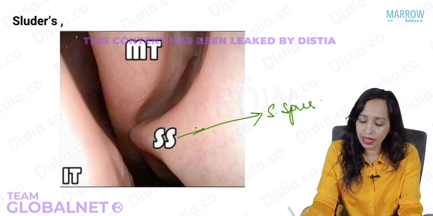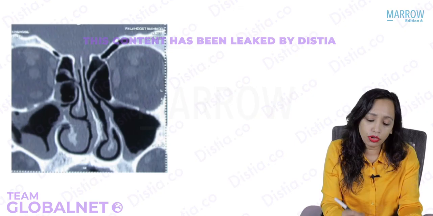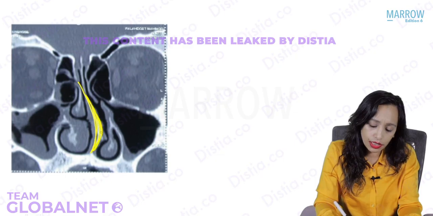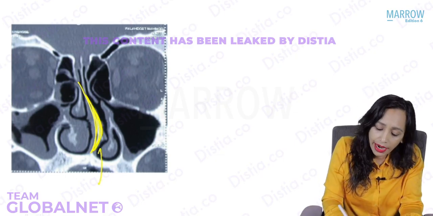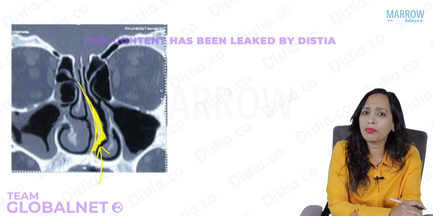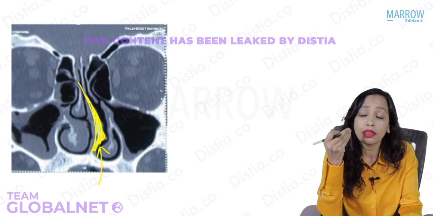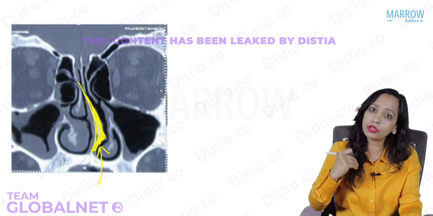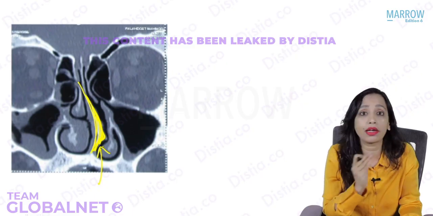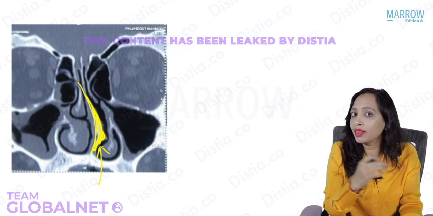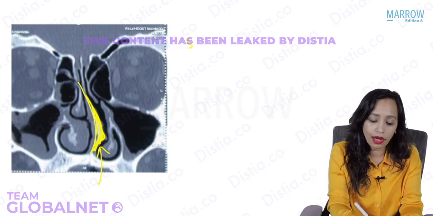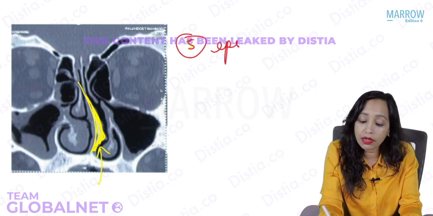Also, what can happen is because of the DNS. Just notice here, in this patient, there is a DNS you are seeing. Because of this deviation, when the air enters through this nostril, it will directly go and hit this part of the septum. It is not supposed to hit the septum directly. The air is supposed to go through the middle part of the nose posteriorly. Because of this deviation, this area of the septum is repeatedly exposed to the drying effects of the air. So there will be crusting in this area, and when this crust gets removed, there's a raw area below that can lead to repeated epistaxis. So there can be other symptoms. What is that? There can be repeated epistaxis.